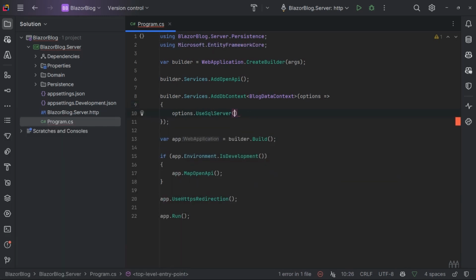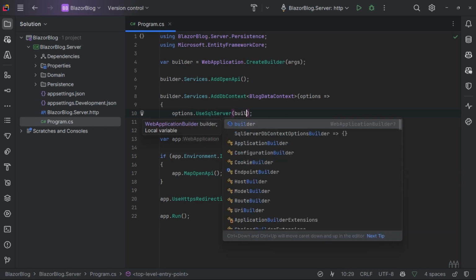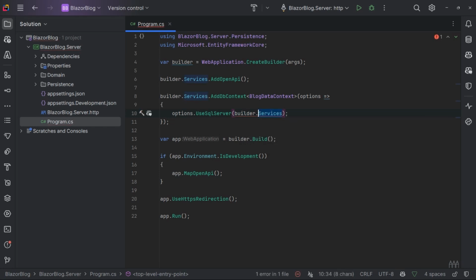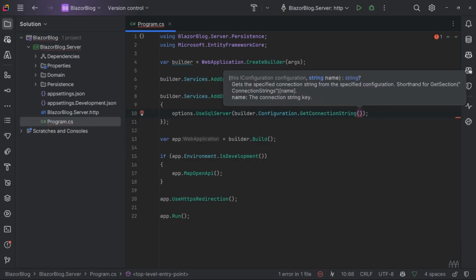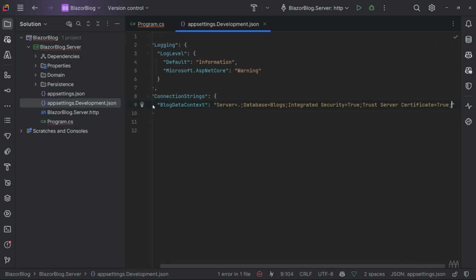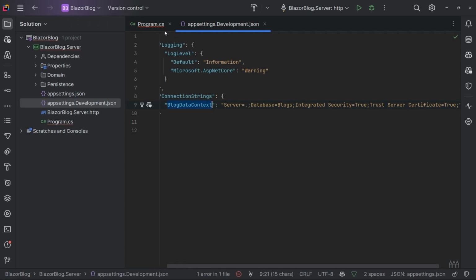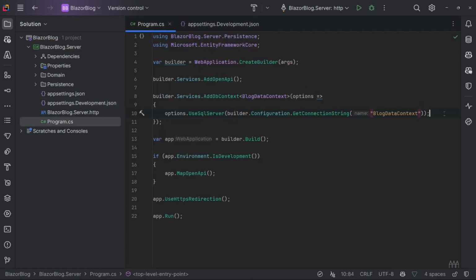Now in here, if we expand the options, we can then say options.UseSqlServer. So it's telling Entity Framework to use SQL Server. And in here, we need to pass through the connection string. So we're going to get that from our settings file that we configured before. So we're going to say builder.Configuration.GetConnectionString. And in here, we need to pass through the name of the connection string to obtain, which if we look at our appsettings.Development file, we can see we called that BlogDataContext. So we just pass that in there. So that's everything now connected up.